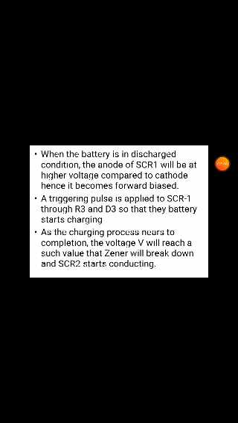In this condition, D3 will be on through R3. Whenever D3 is on, SCR1 will be triggered by the D3 current. Whenever current flows to the gate of thyristor SCR1, it conducts, and when SCR1 conducts, the battery will be charged continuously. Here the triggering pulse is applied to SCR1 through R3 and D3, so the battery starts charging.